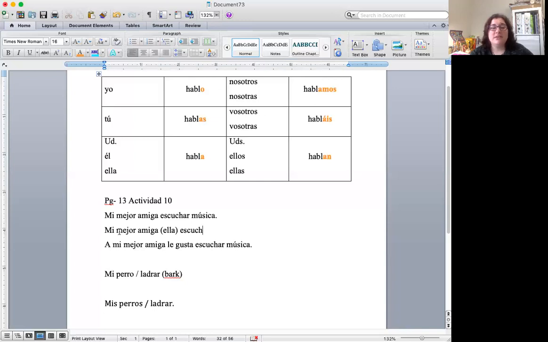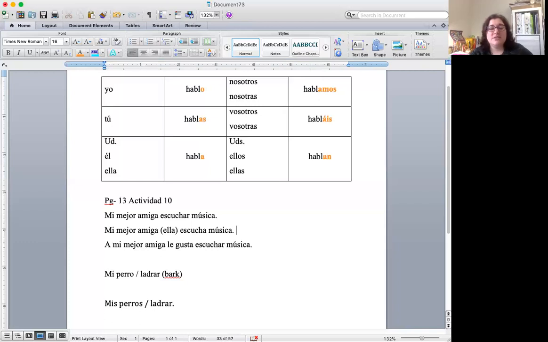Now, we already decided mi mejor amiga is ella. So my ending will be A. So I add on back down here, I add on an A. And then I can add back on my música.